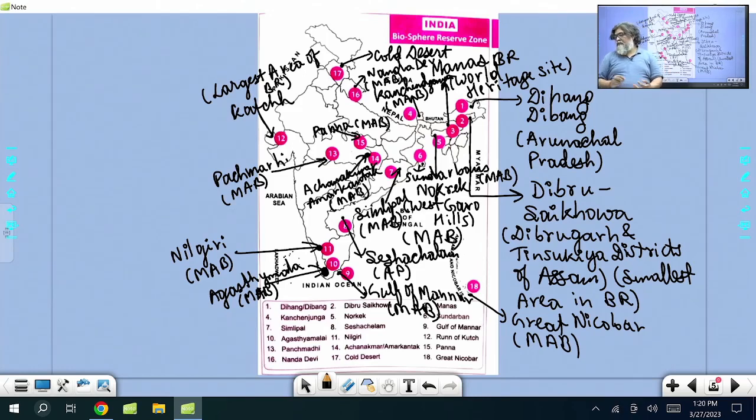No? Okay, anyway. You got the idea how to do it in the environment part? Because anything which comes in current affairs will be really important for the exam, right? So I'm just trying to make you understand so that you know the way out, how to go about with the map part. Let's do one thing here. I will just go to the next one.